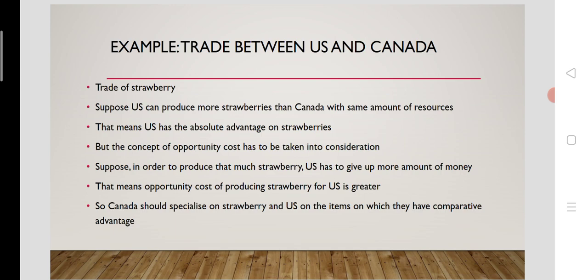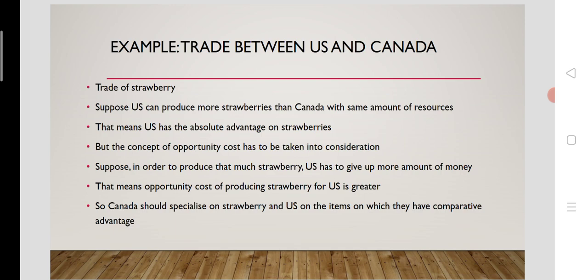So even if they have the absolute advantage, they don't have the comparative advantage compared to other sectors. They don't have the comparative advantage in strawberry. So Canada should specialize in strawberry. The United States should specialize in the commodity in which they have the comparative advantage, or in which they have the lowest opportunity cost.